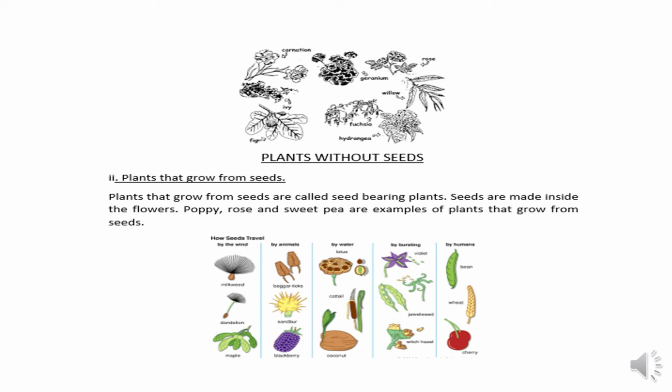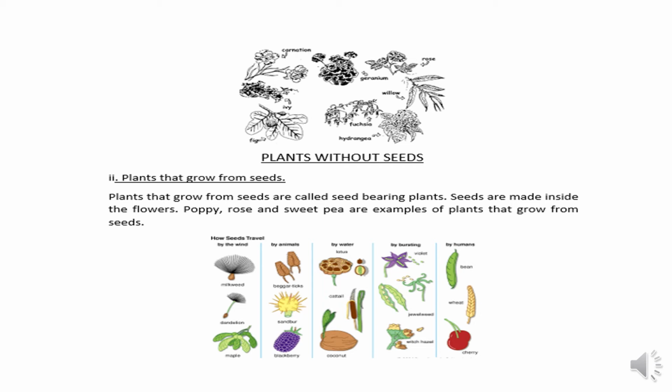This one is jewelweed, and this one is witch hazel. When these plants burst, their flowers burst, and seeds come out from the flowers. In that way they spread to different places, and seeds travel from one place to another.